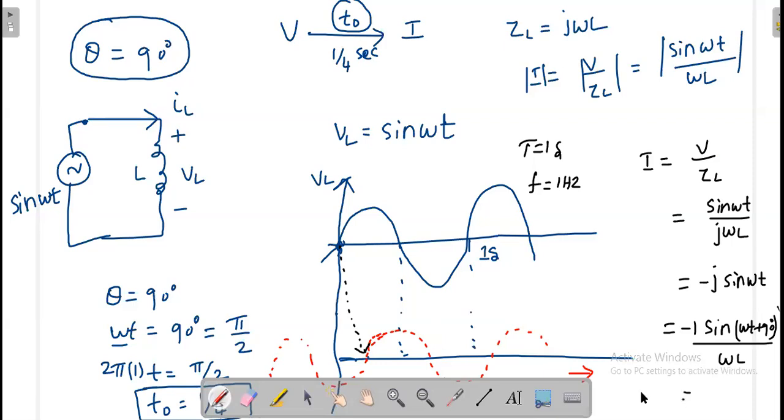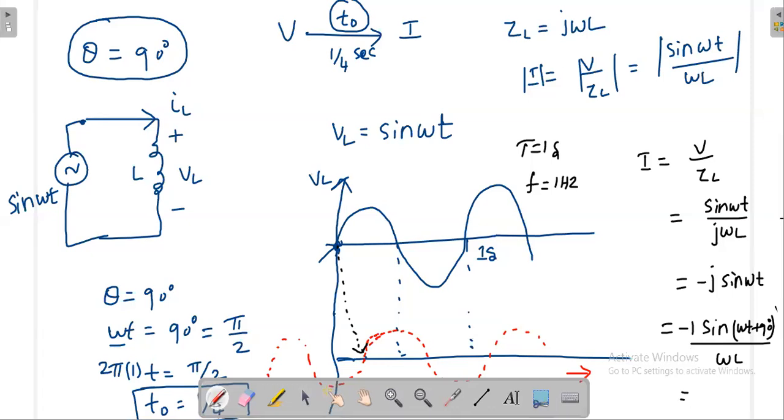Somebody please tell me sine 90 degree plus theta. Plus cos theta or minus cos theta? Plus cos theta. Already minus is there. So minus cos theta. Minus cos omega t. But some factor will be there. I am not worried about that factor omega L.